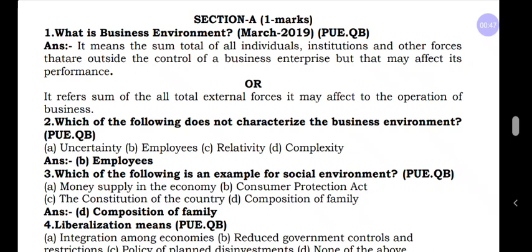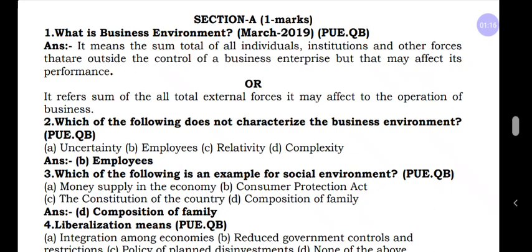Now coming further, section A, that is 1 mark. First question, what is business environment? This question they asked in March 2019. Business environment means it is the sum total of individuals, institutions and other forces that are outside the control of a business enterprise that may affect its performance.